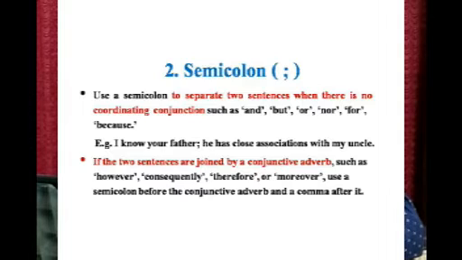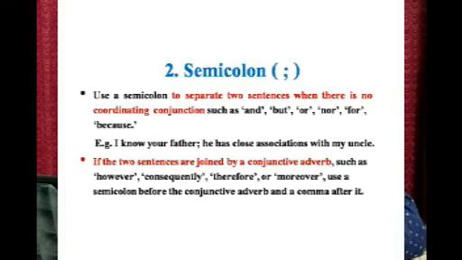Now, we come to the second punctuation, that is semicolon. Let us see what are the functions of a semicolon. Use a semicolon to separate two sentences when there is no coordinating conjunction such as and, but, or, nor, for, because, etc. So, here we are using a semicolon to separate two sentences when these coordinating conjunctions are not used. That means, here the semicolon is having the function of a coordinating conjunction. Let us see the example.